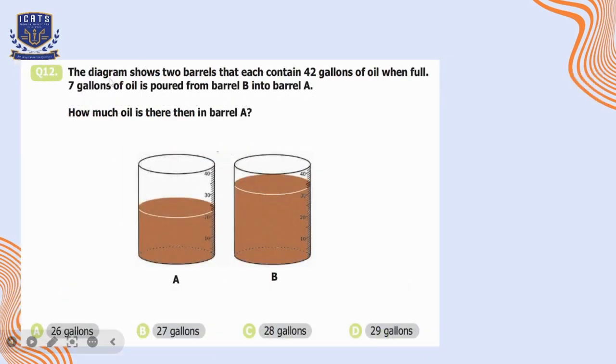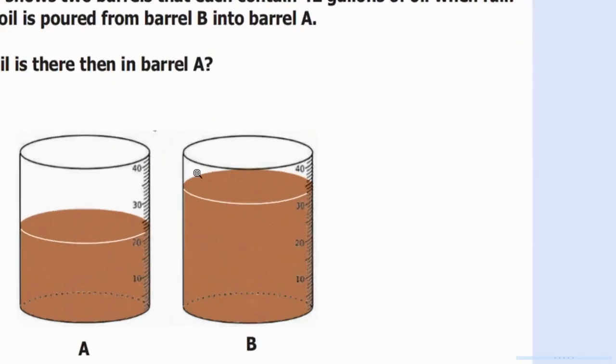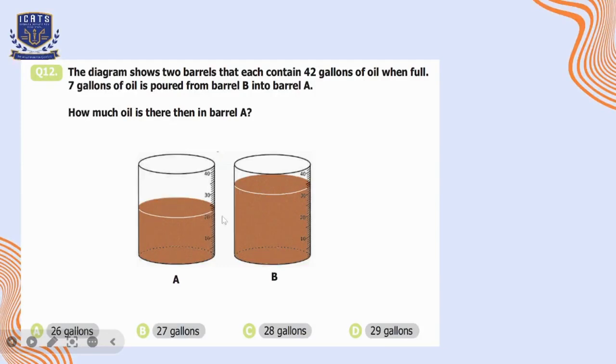Question number 12. The diagram shows 2 barrels that each contain 42 gallons of oil. When full, 7 gallons of oil is poured from barrel B into barrel A. How much oil is there then in barrel A? So here we can see there are 22 gallons of oil in barrel A already.